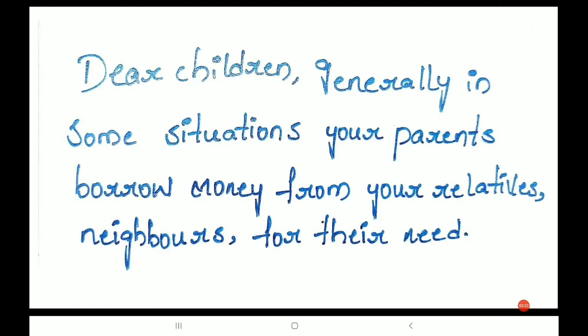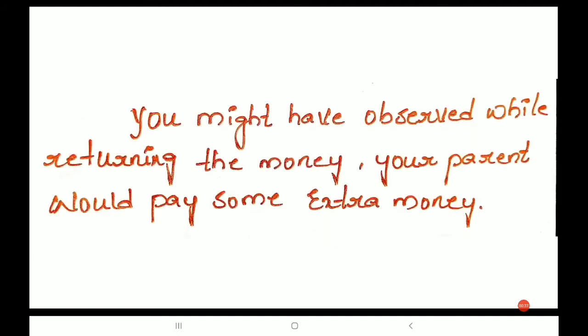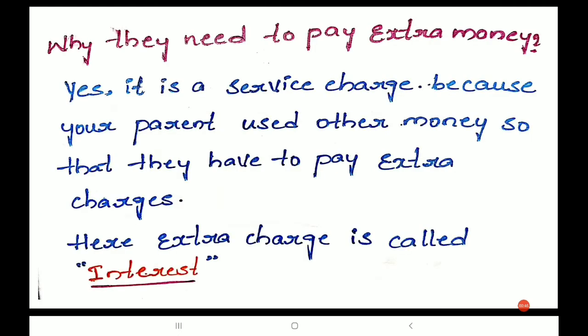Children, generally in some situations, your parents borrow money from relatives, neighbors, and friends for their needs. While returning the money, your parents would pay some extra money. Why do they need to pay extra money?